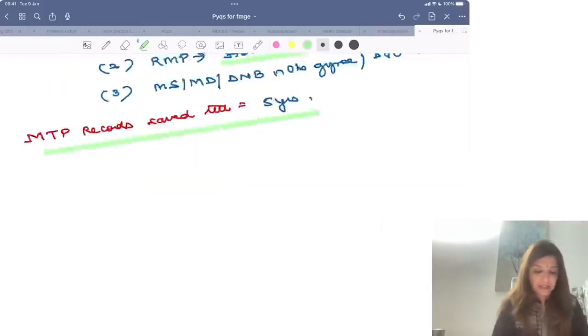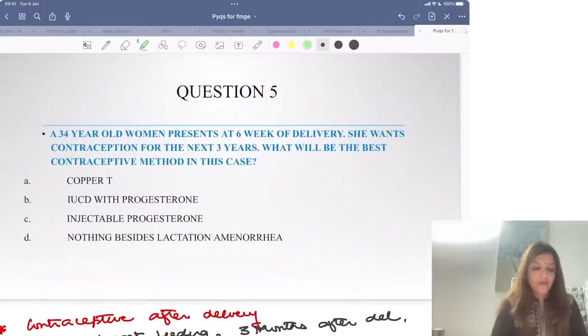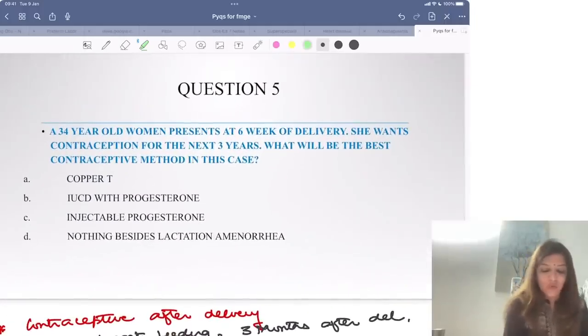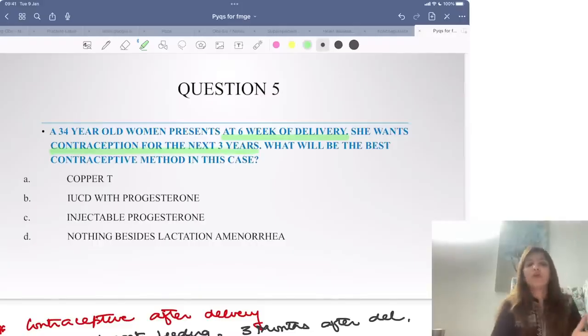Clear? Next question. A 34-year-old presents at 6 weeks of delivery. She wants contraception for the next 3 years. What will be the best contraceptive method in this case? Now, very important, because it has been asked in your June 2022 exam, is contraception in the postpartum period. So I am just going to take 5 minutes to explain this question.